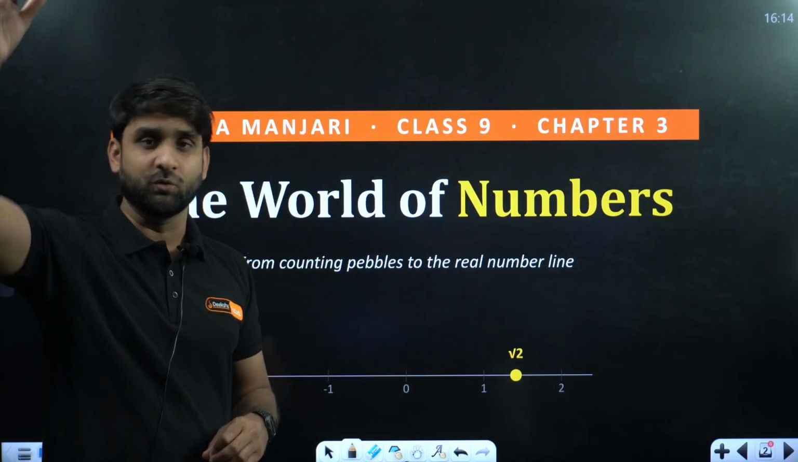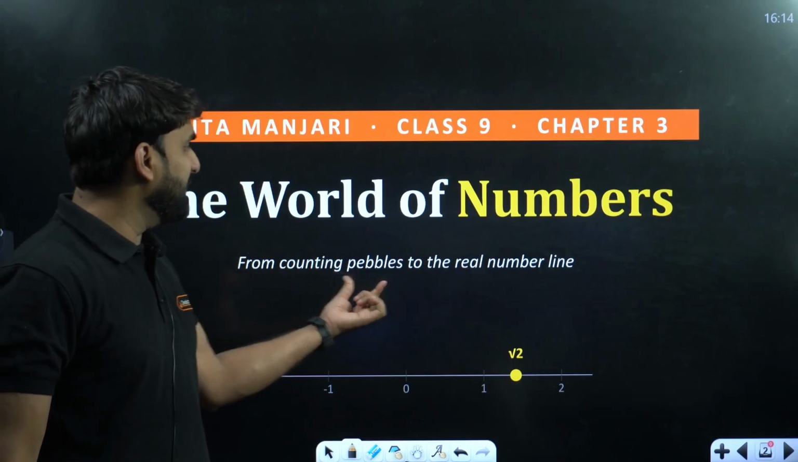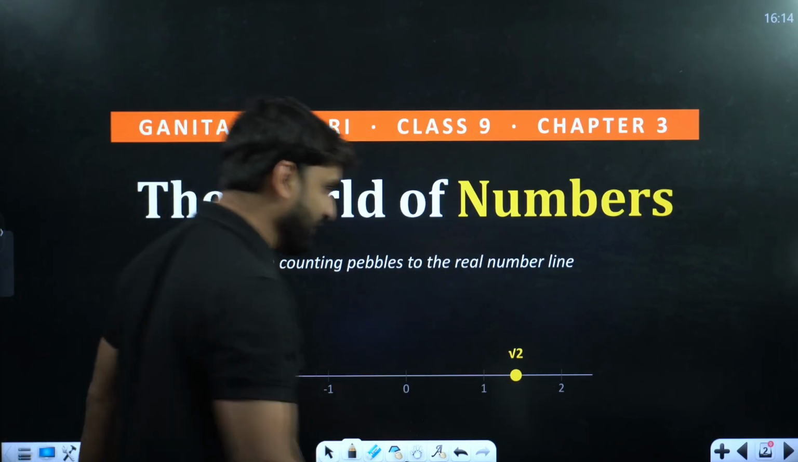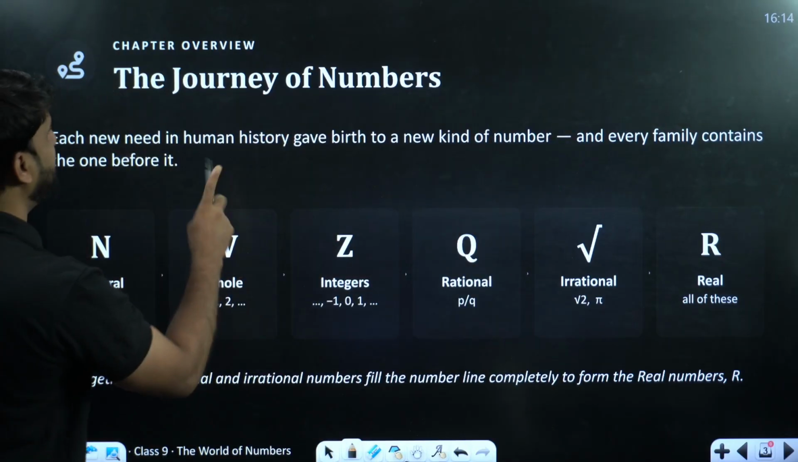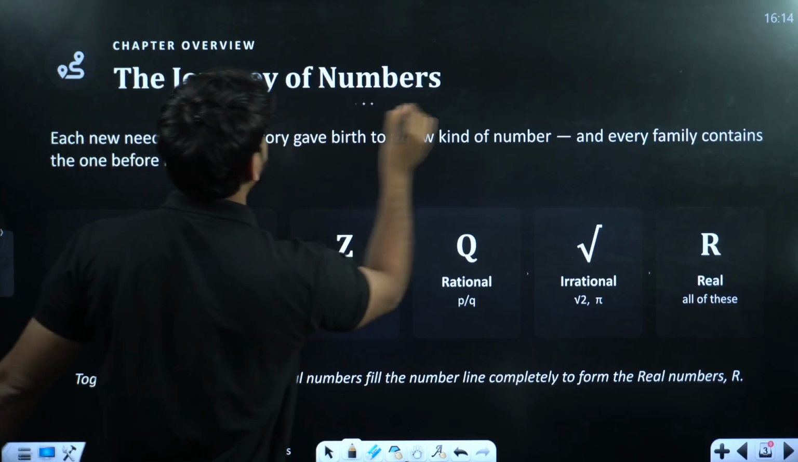From 0, 1, 2, 3 we have everything now, right? So from counting pebbles to the real number line, we are going to discuss everything in this single video. So let's move ahead. First, let's talk about the target. In this chapter, the journey of numbers. Let's begin with the journey of numbers.